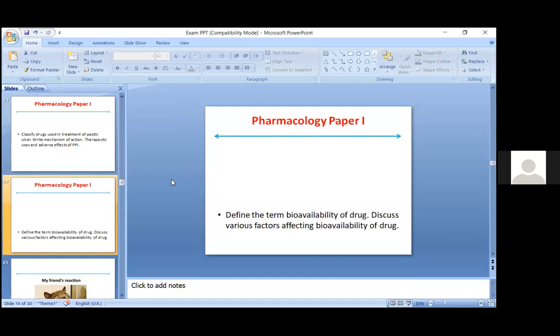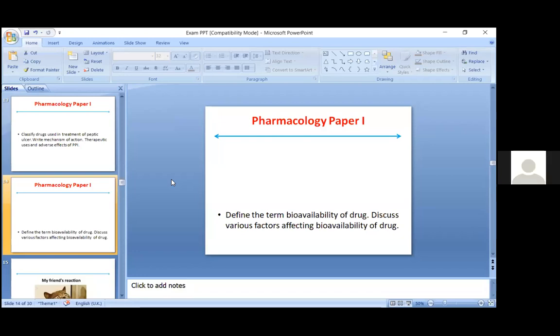So define the term bioavailability. Bioavailability refers to the rate and extent of absorption of a drug from a given dosage form as determined by its concentration time curve in the blood or its excretion in urine. So these words are expected in your theory paper. And also there is one diagram given in your book that consists of the plasma concentration and time curve. So if you write that diagram in this question, then there are higher chances of scoring. Now discuss the various factors.